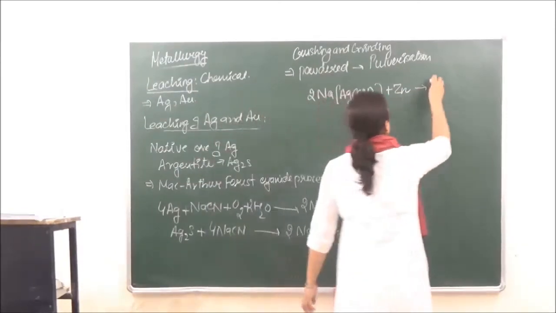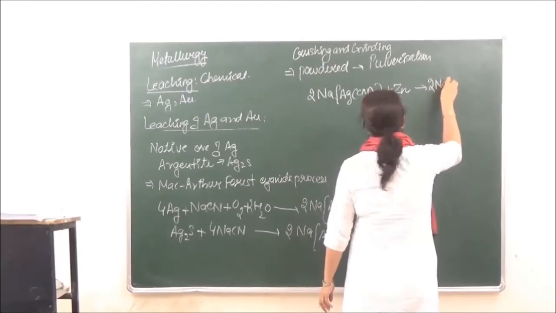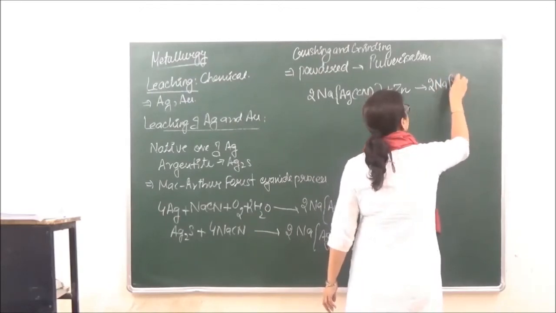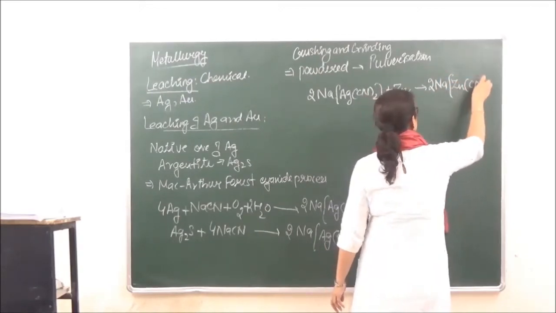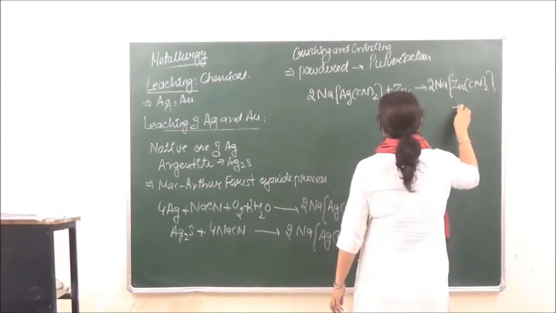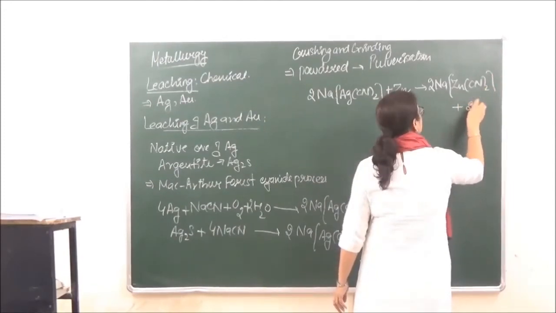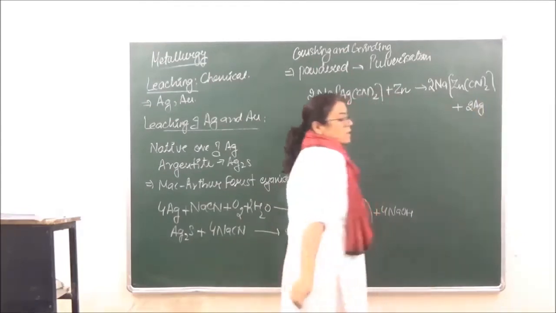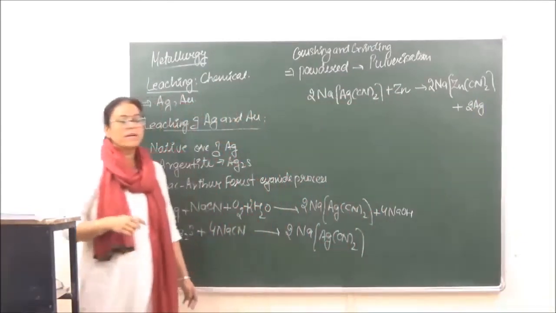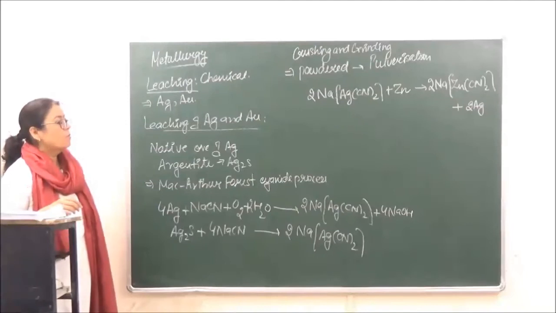So as a result, we will get the zinc complex plus silver. So this is how silver can be got from argentite.